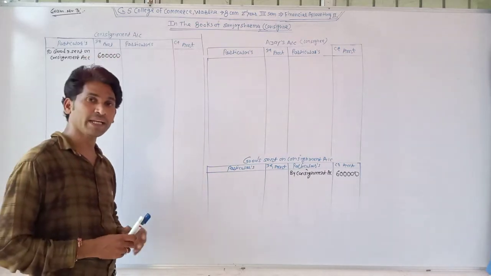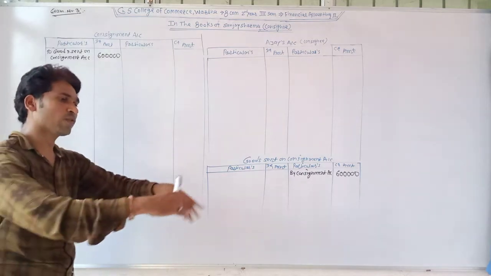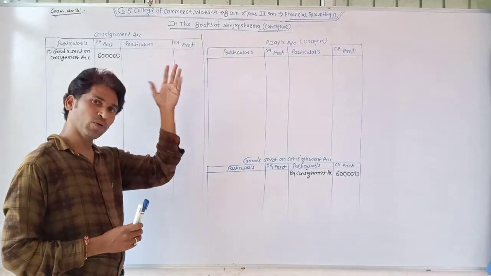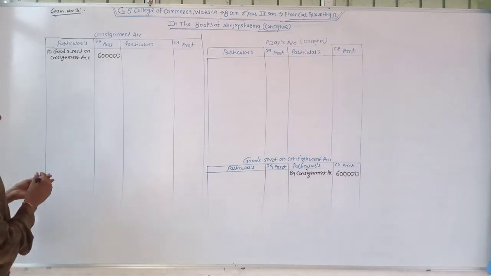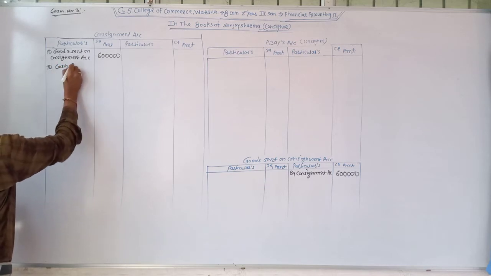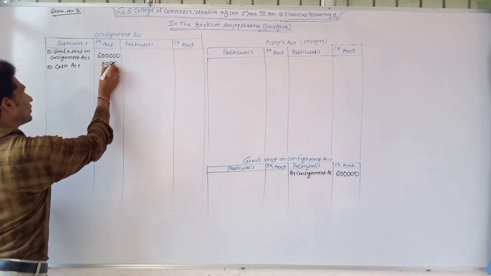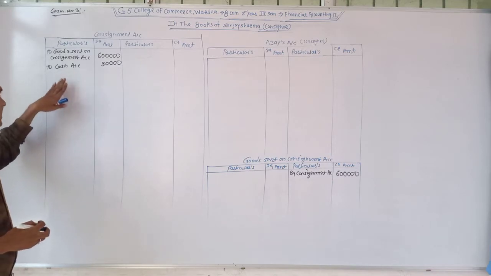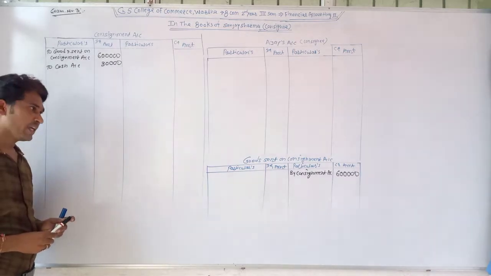So these are recorded at the debit side of the consignment account. For that we pass the journal entry, consignment account debit, and when he spent the expenses, cash goes out of his hand, so we credit the cash account. It can also be the bank account, it depends. Okay. So consignment account debit and cash account credit. This entry is recorded in the consignment account at the debit side by the name of to cash account, rupees 30,000. If you want, you can give detailed information about these expenses in the inner column. Okay.